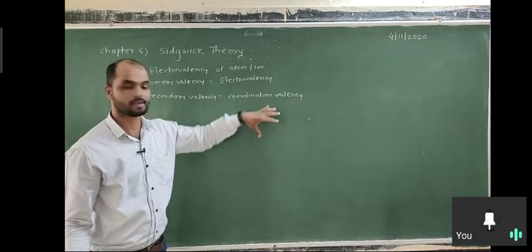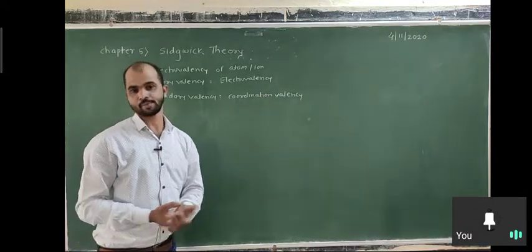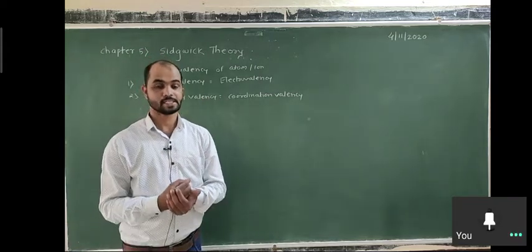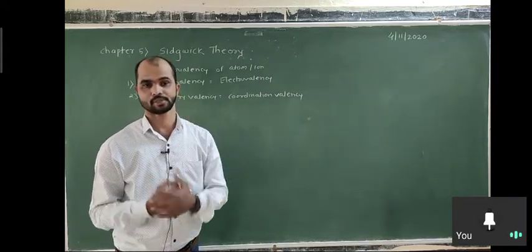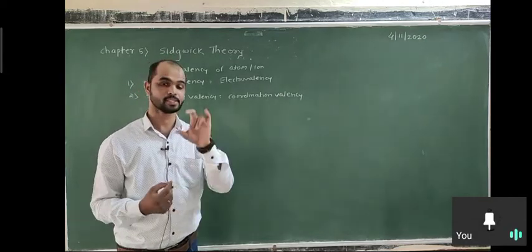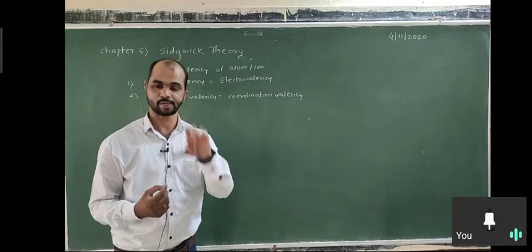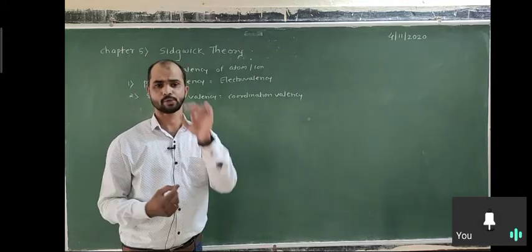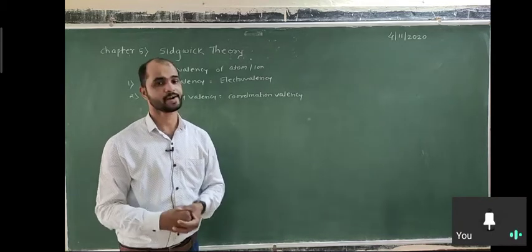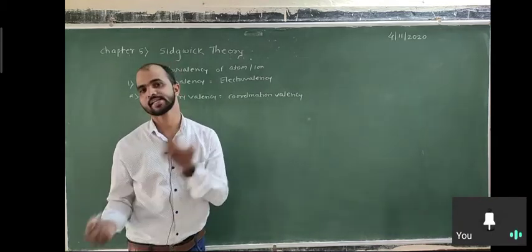Here the coordination valency of a given atom or ion in a given coordination compound is predicted on some terms. Suppose a metal atom or ion has a particular coordination number. The question is why 6 ligands are attached, why not 5, why not 7.